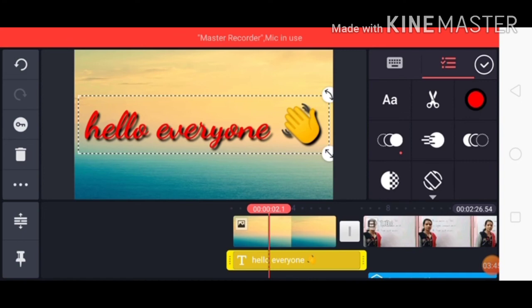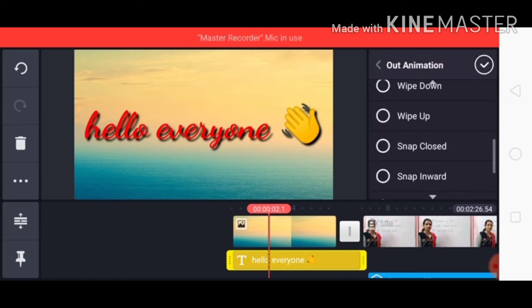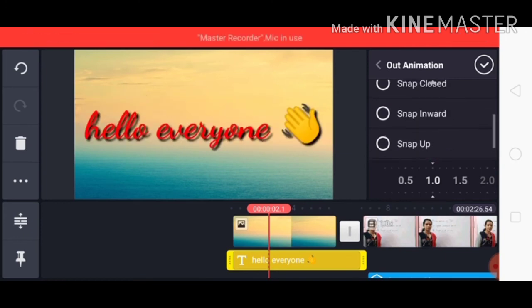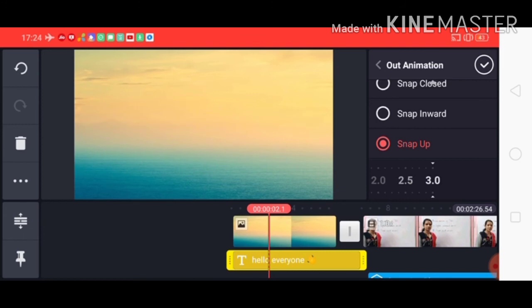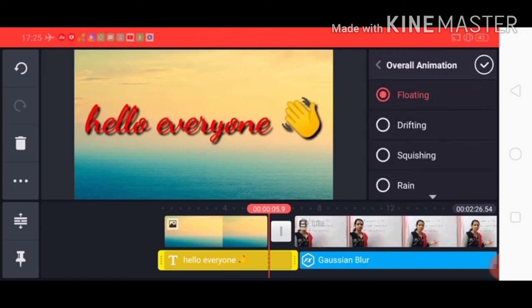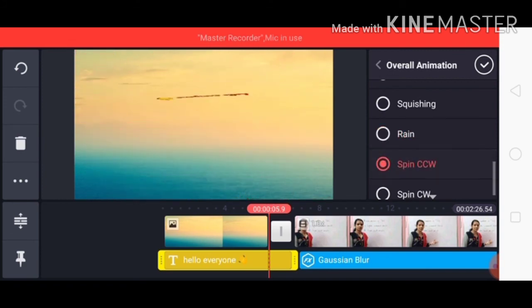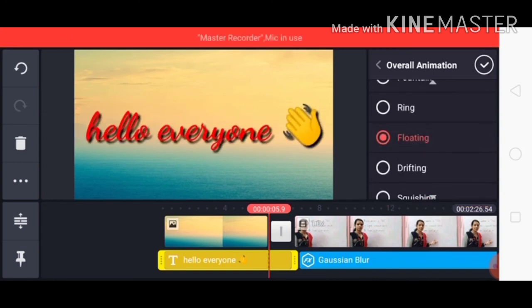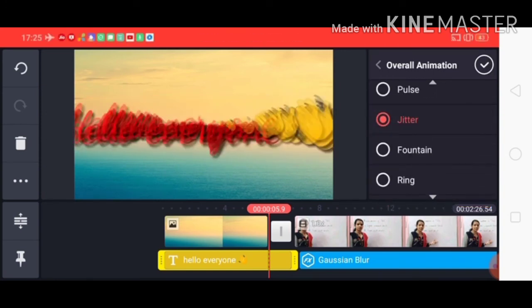Once we have used the entrance effect, now we have to go for the exit effect also. So similarly click on the exit effect. See the variations. Slide is going right side and then up, snap up, and again you can set the speed and click on the right option. And if you want your text to be effective like this in the center, you can use this effect just like this. These are not so useful for videos. Since our video is an educational one, let it be simple.